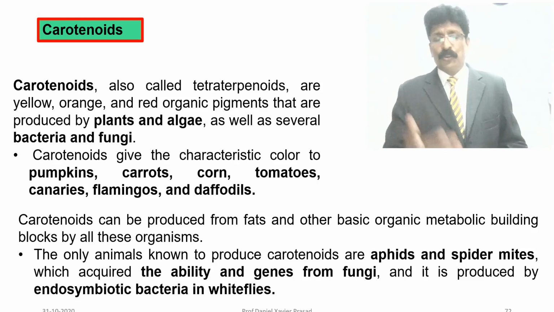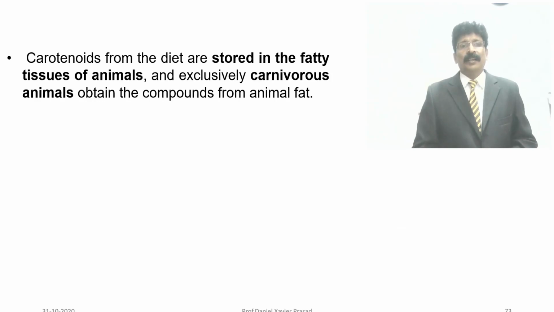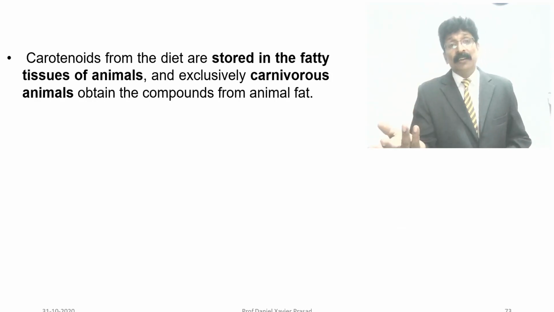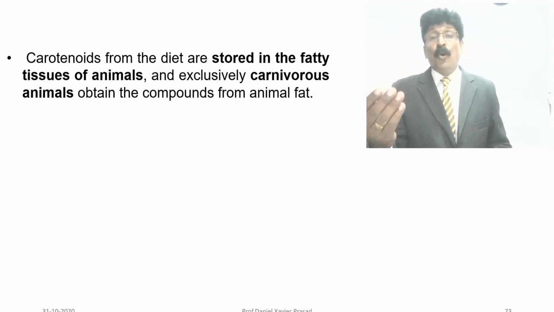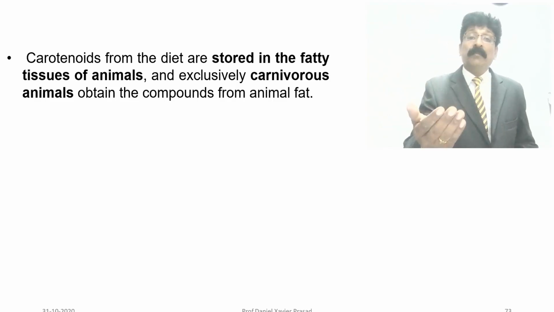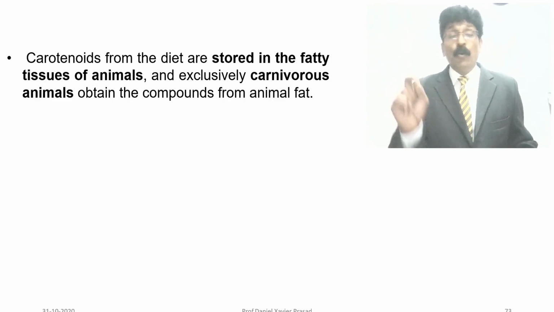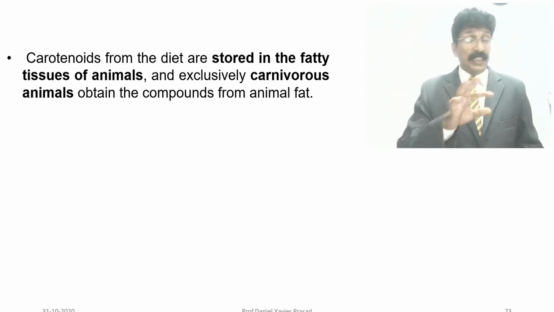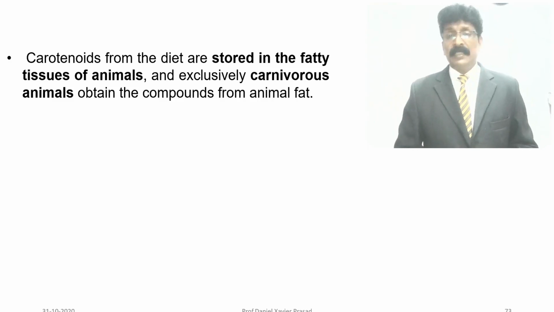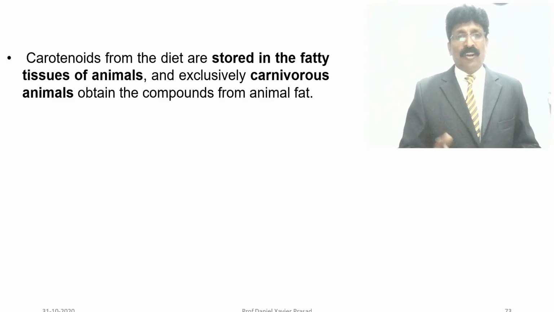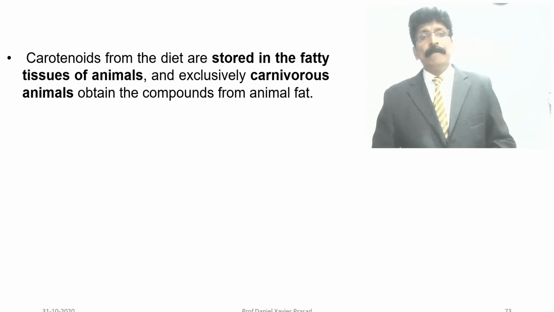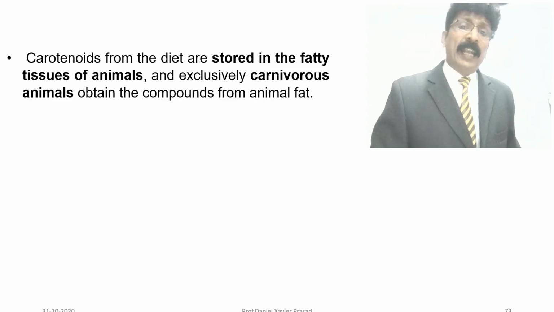I will show the picture of whiteflies also. Carotenoids from the diet are stored in the fatty tissues in animals, and exclusively carnivorous animals, which eat both plants and animals, obtain the compounds from animal fat.